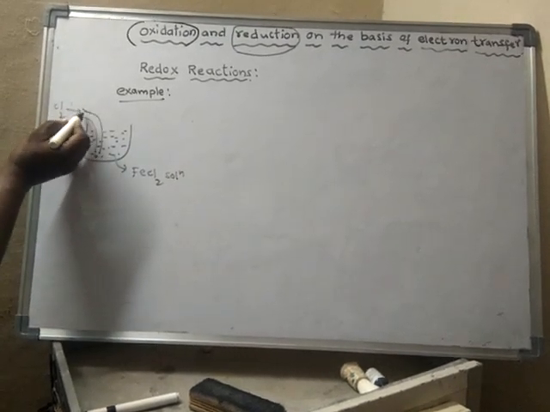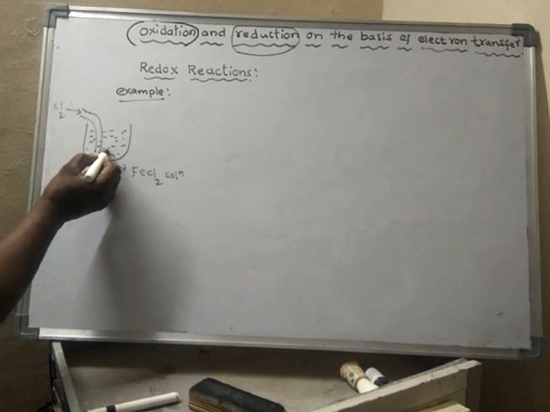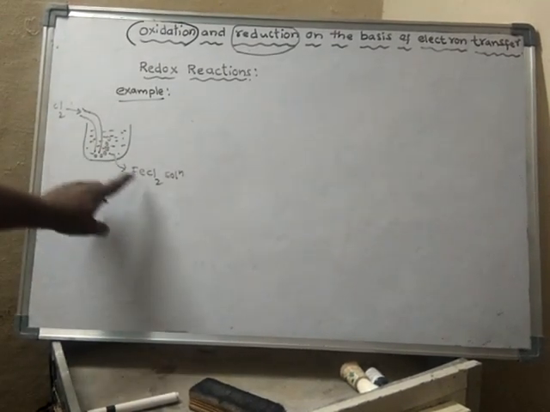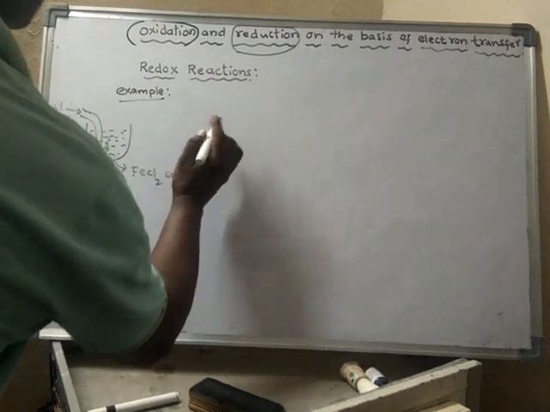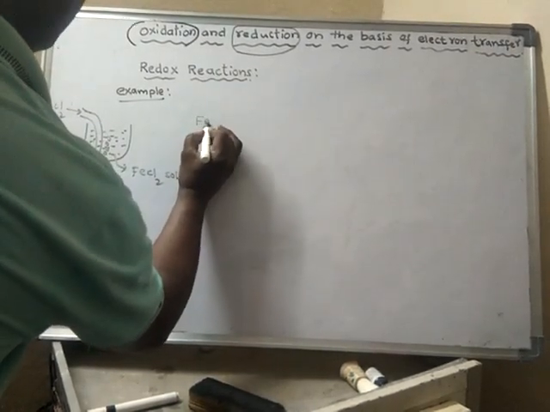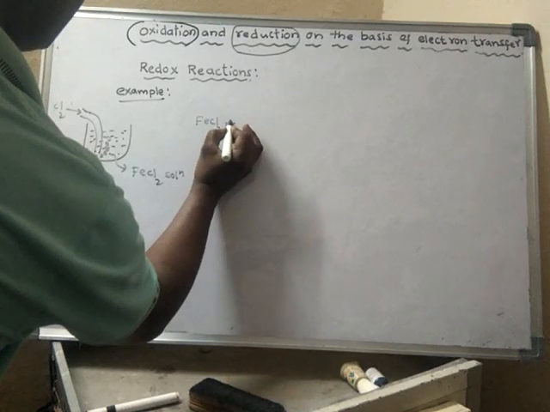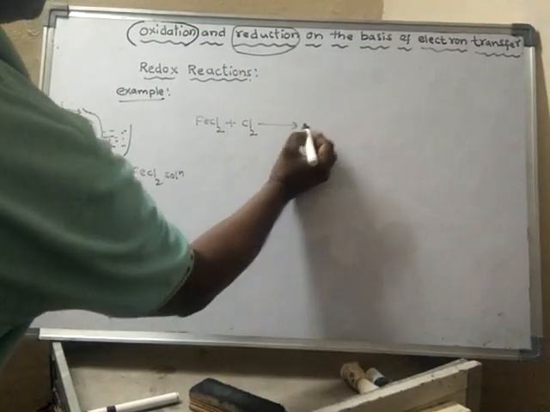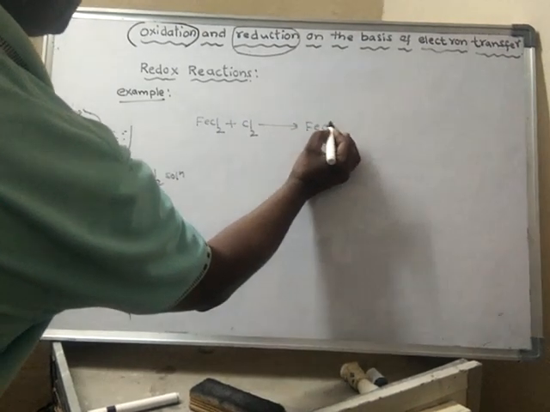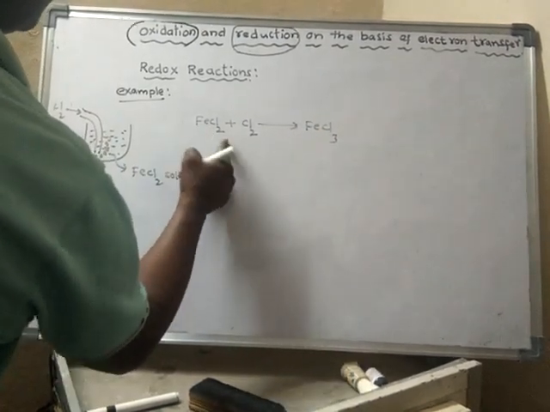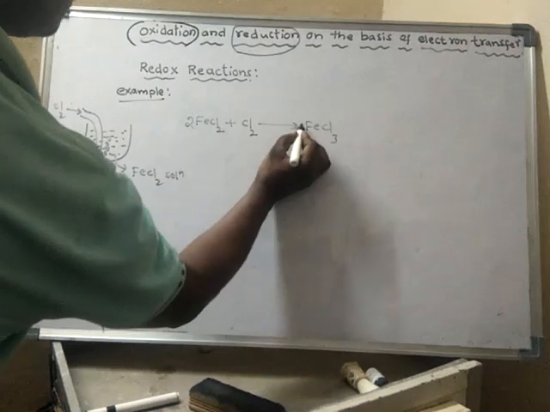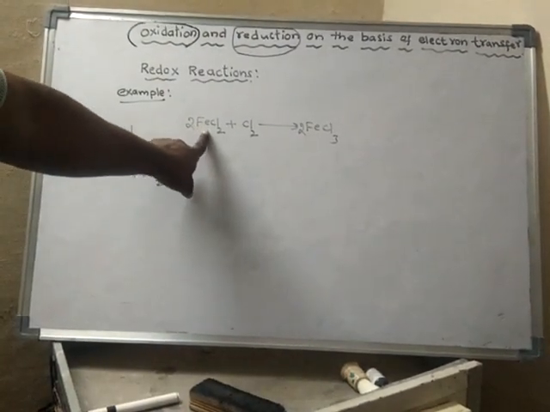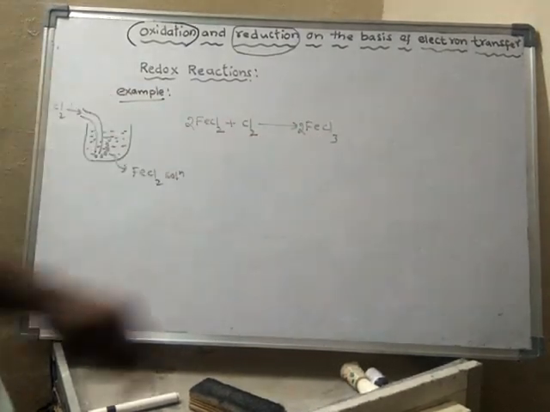The chlorine bubbles into the solution and starts reacting with the FeCl2. That means FeCl2 will react with the chlorine to form FeCl3. This is called ferrous chloride, and this is called ferric chloride.